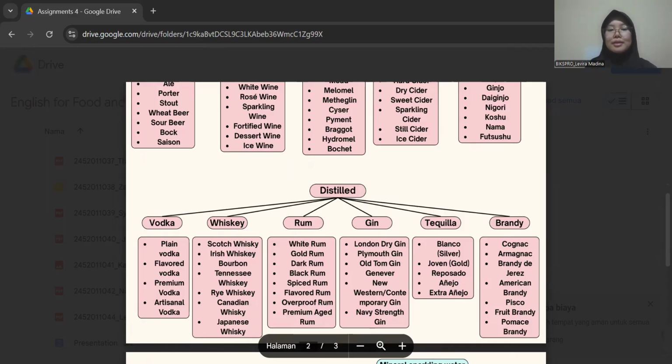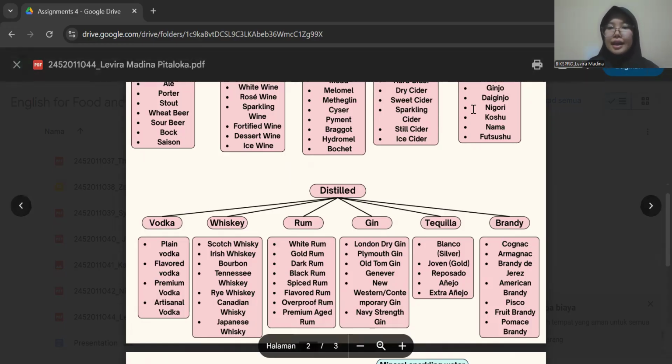For the next is Japanese whiskey. Japanese whiskey is made in Japan, often modeled after Scotch with meticulous craftsmanship and a smooth, balanced flavor. For example, the Yamazaki 12-year-old.